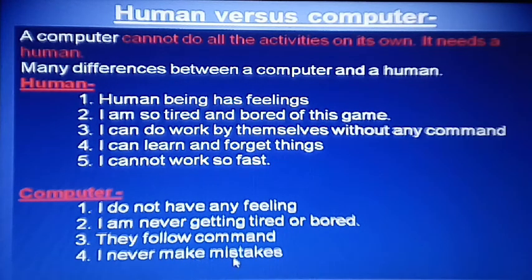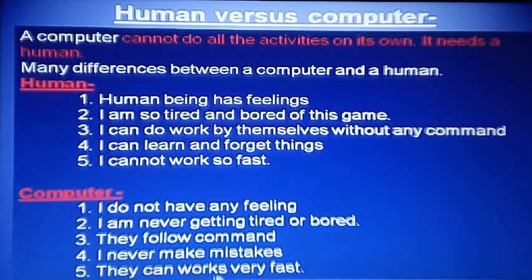A computer never makes a mistake. Humans make mistakes sometimes, but a computer does not make any mistake. Computer always gives the right answer. It can work very fast, but humans cannot work very fast. So that's the difference between the human and computer.